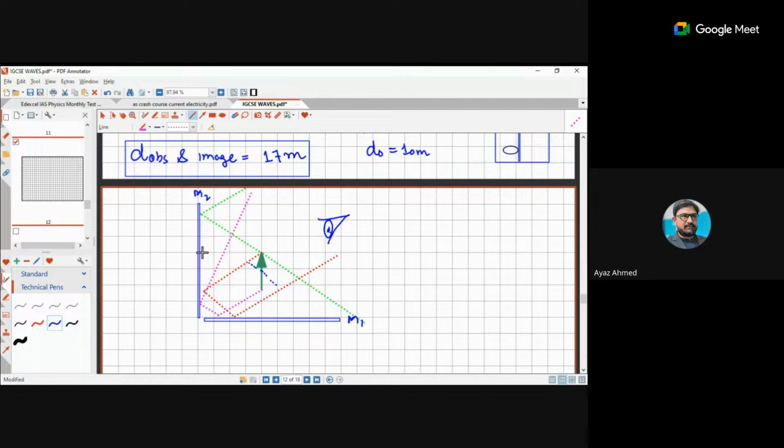Okay, after that, some questions have also come to you. In those questions, the mirrors are placed at certain angles from each other. For example, one of the questions was that the mirror is placed here. Let me draw a line for that one.